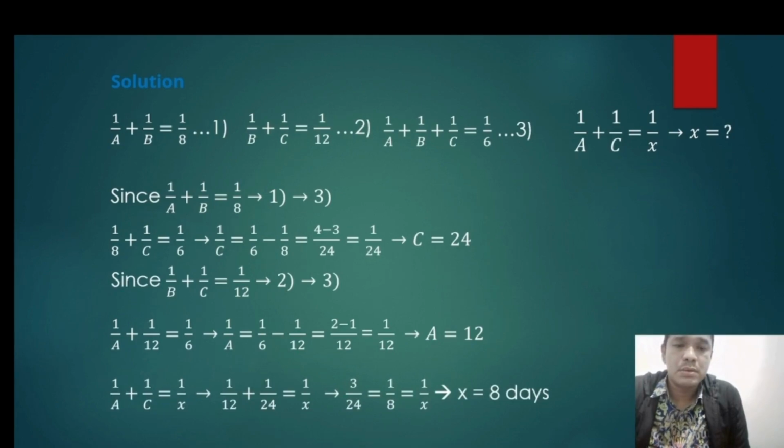So we can find the value of X by 1 per A plus 1 per C is equal to 1 per X. Since we know the value of A and C, we put the values in and it becomes 1 per 12 plus 1 per 24 is equal to 1 per X. So we can find the value of X is 8 days. The answer is A and C can complete the project in 8 days. That's the answer.